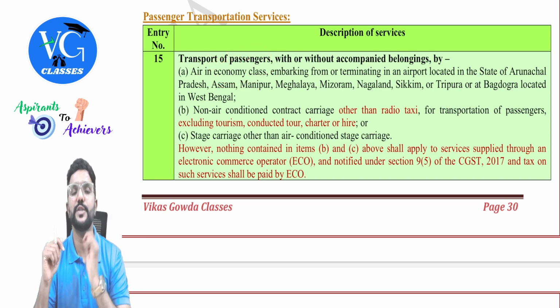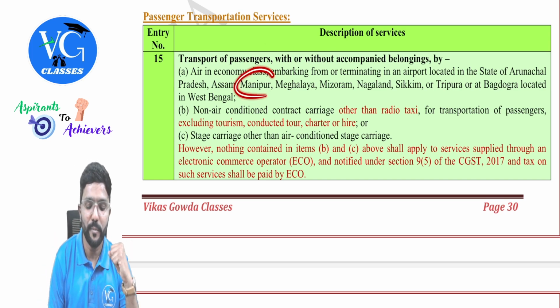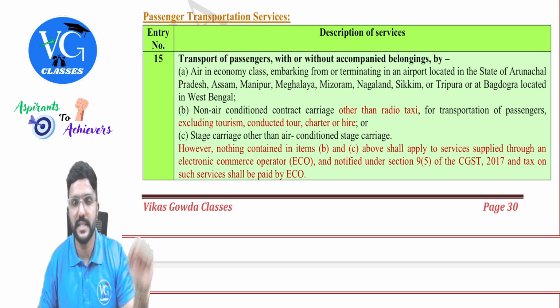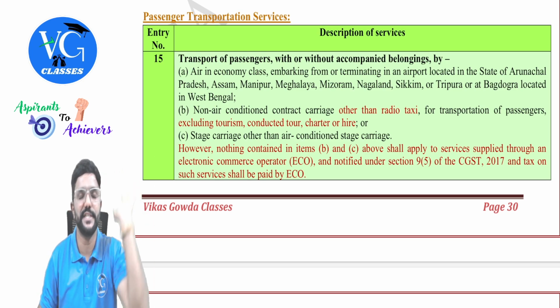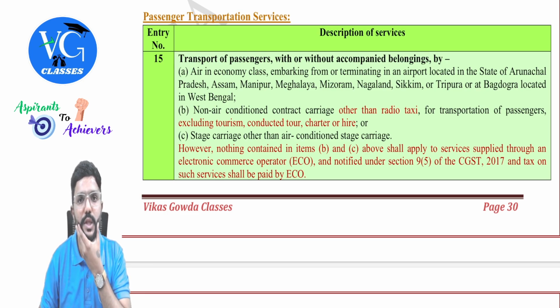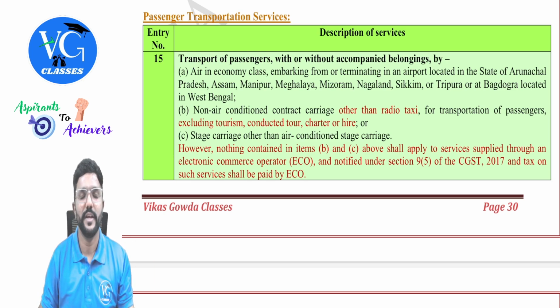Yes. And guys, in questions, sometimes they are confusing you. Assume I am booking an air ticket from Bangalore to Manipur in an economic class. On airfare, GST is exempt. But I myself am not booking. Assume I am booking it through an agent, and the agent is charging me 1000 rupees commission. On that also GST is exempt? No, on that GST is applicable. They told only on airfare it is exempt here.